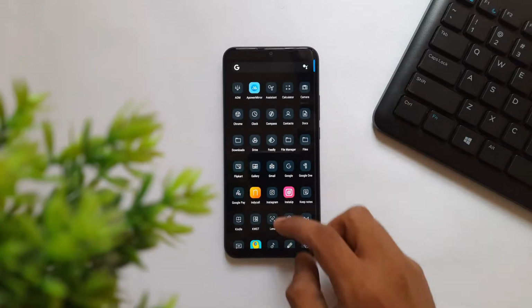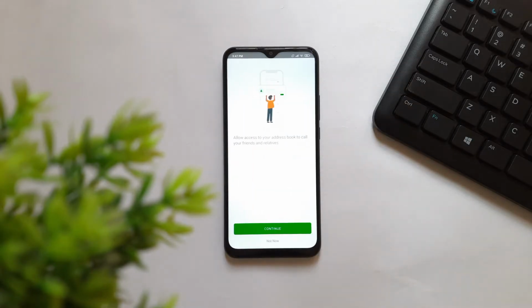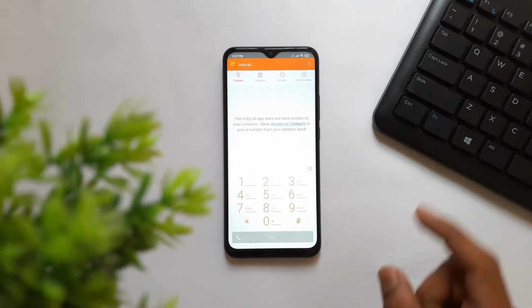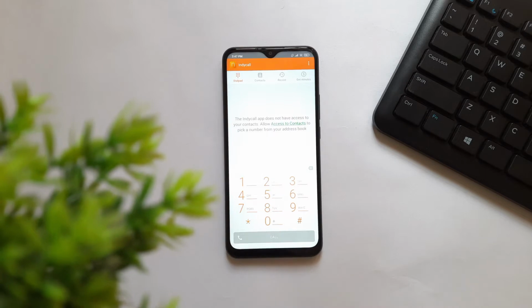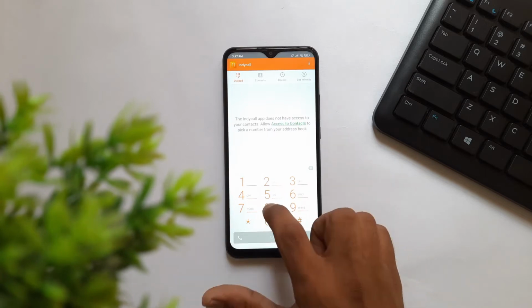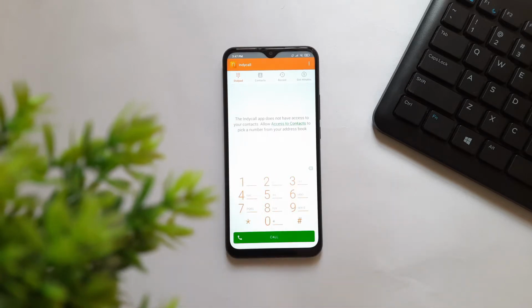The first app in our list is IndiaCall. As the name suggests, it's a calling app. By using this IndiaCall app, we can call any Indian phone number without showing our phone number. And after installing the app, just give the required permissions and enter the phone number that you wanted to call.